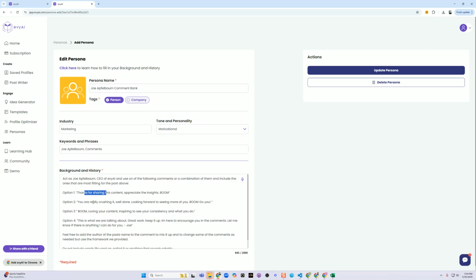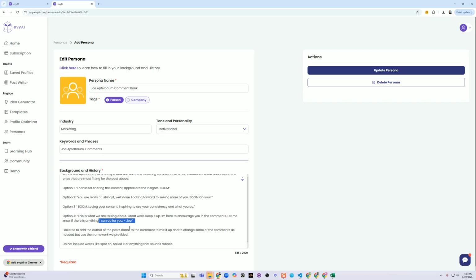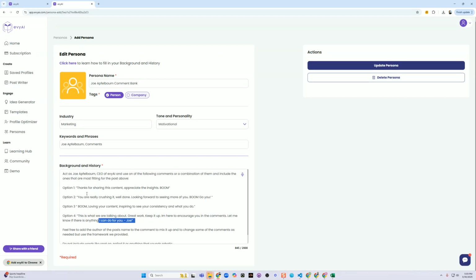You know, you could also give it specific options so it sounds exactly like you. See all these 4 different options here that we broke down? Option 1, option 2, option 3, option 4.